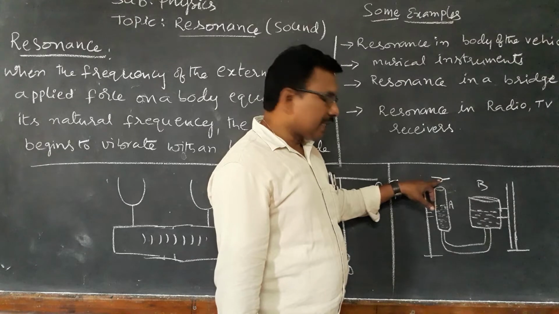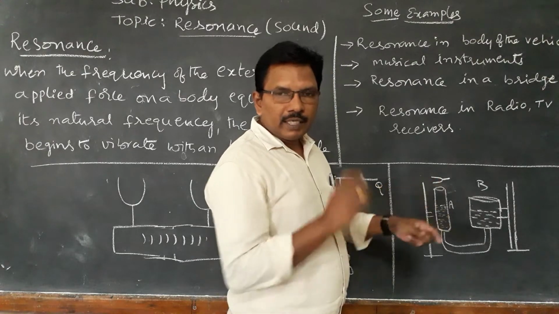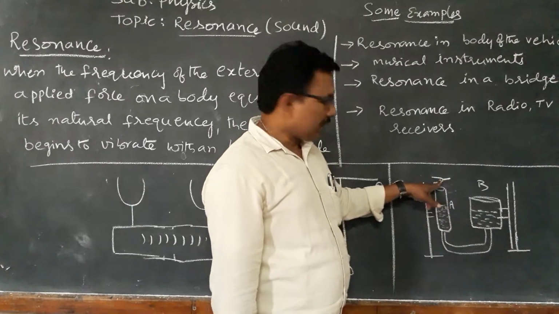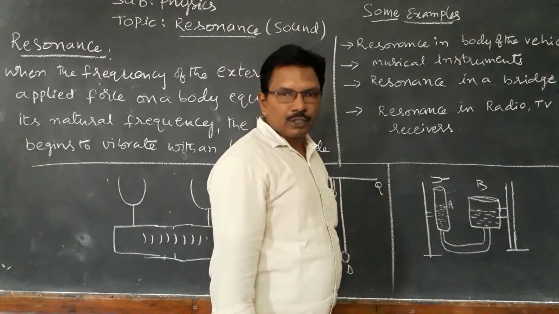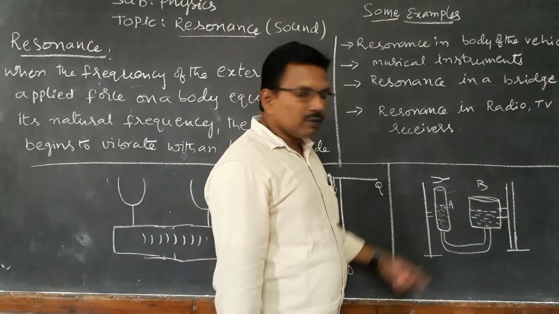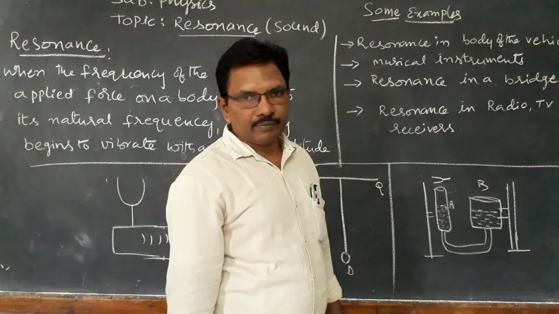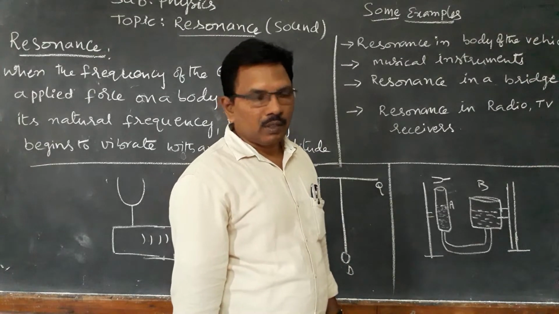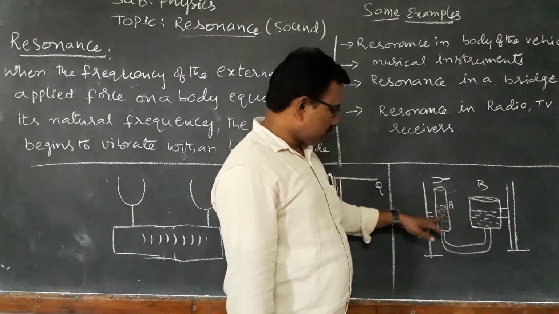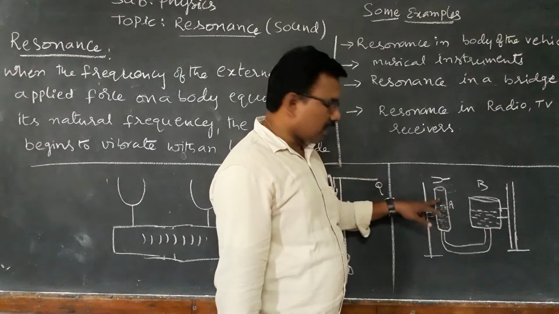Here, take a tuning fork and hit it with a rubber hammer, and place it above the glass tube. In the beginning, we hear one louder sound, and by moving this tub, we can change the air column.